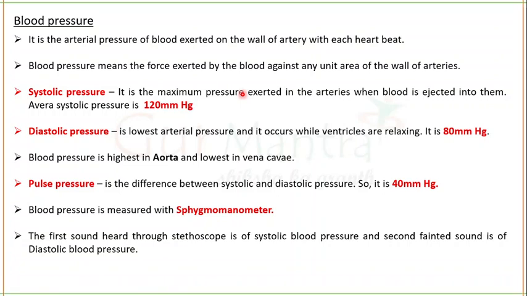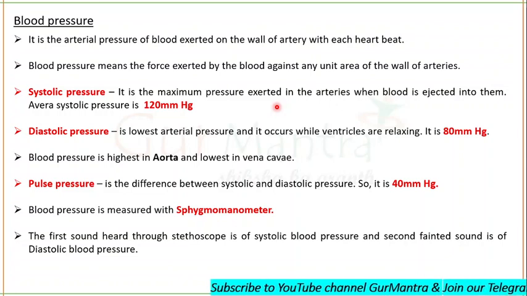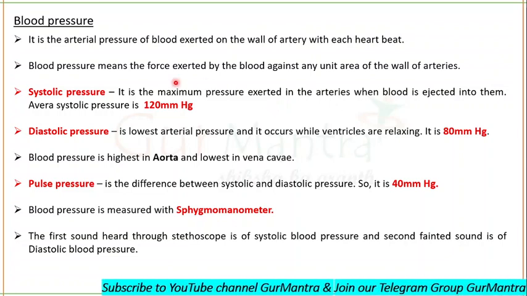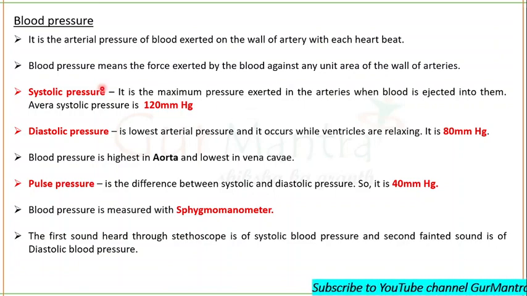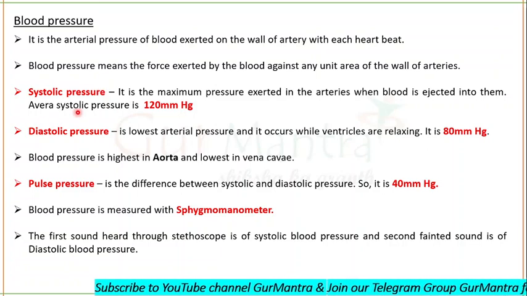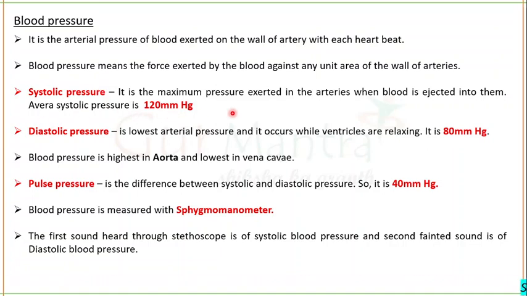During ventricular contraction, blood is forced into the arteries, and the maximum pressure exerted in the arteries at that time is called systolic pressure. That pressure is caused due to ventricular contraction, and the average systolic pressure is 120 mm/Hg.